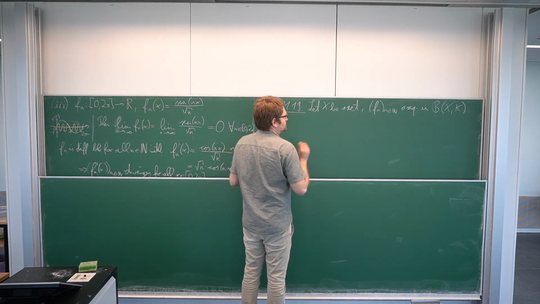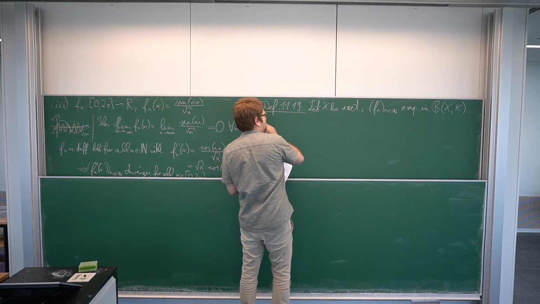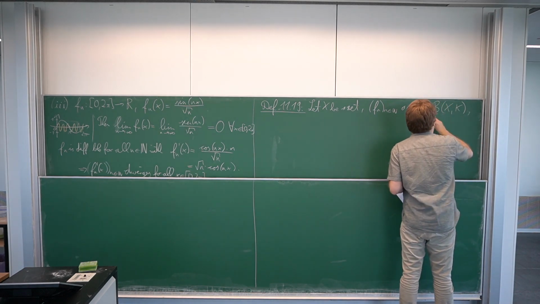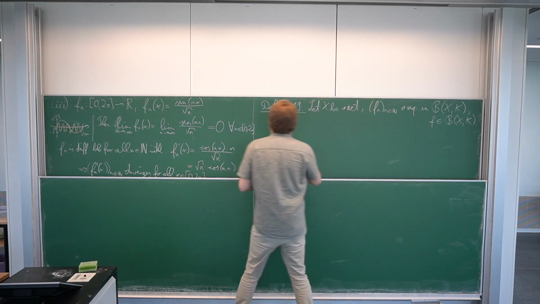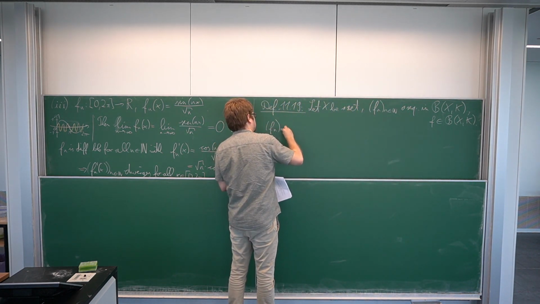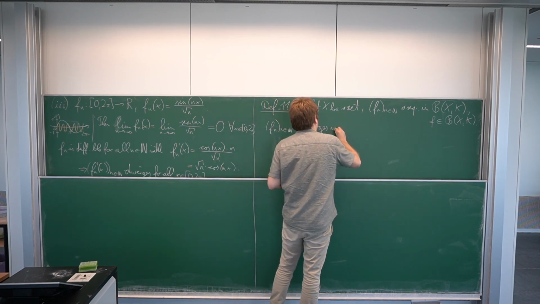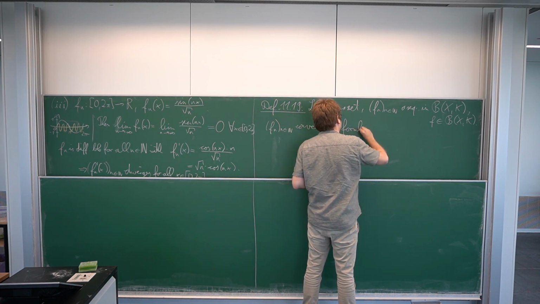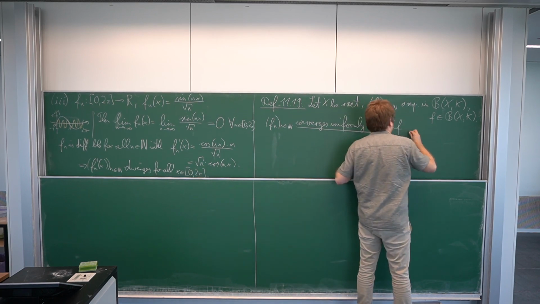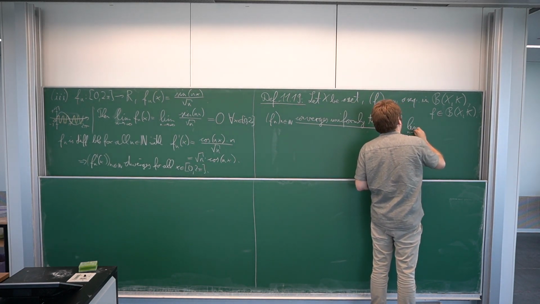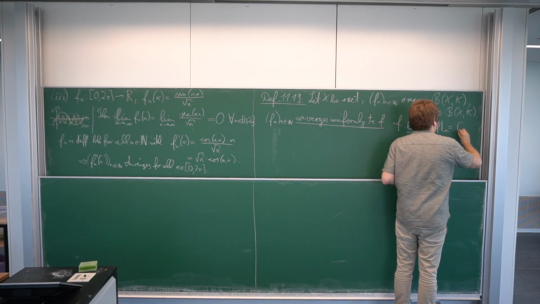Okay, so this is a sequence in B(X,K), and we take another function f, which is also a bounded function from X to K. Okay, we say that (f_n) for n in N converges uniformly to f if it converges in the sup norm, meaning the limit of n to infinity of the norm of f_n minus f, infinity, is 0.